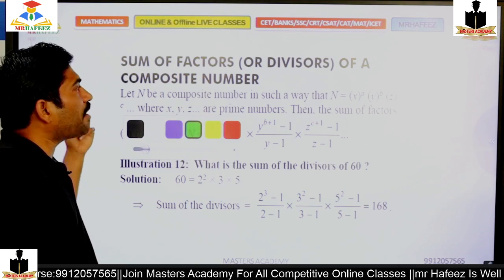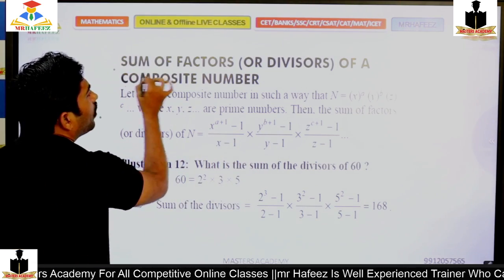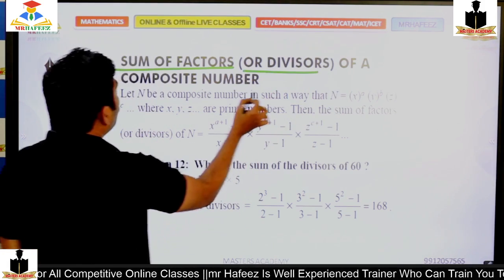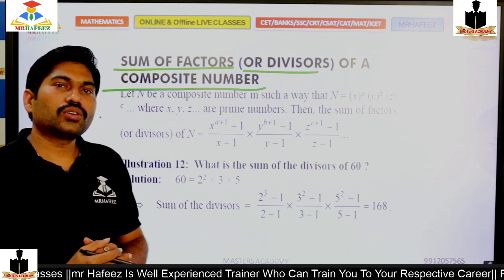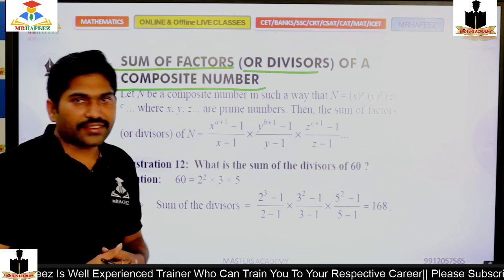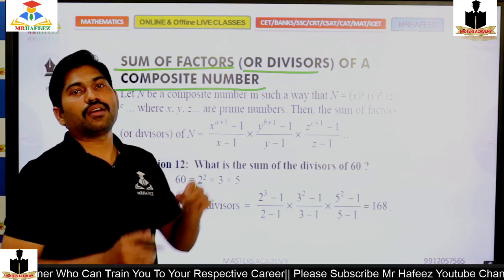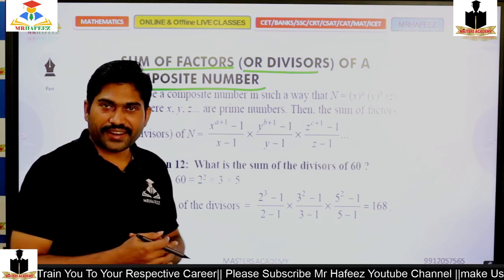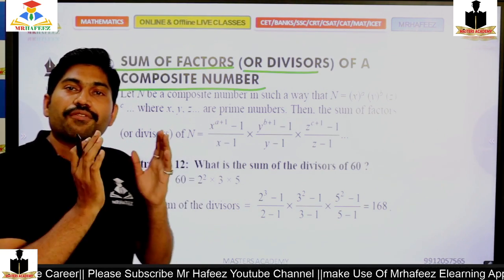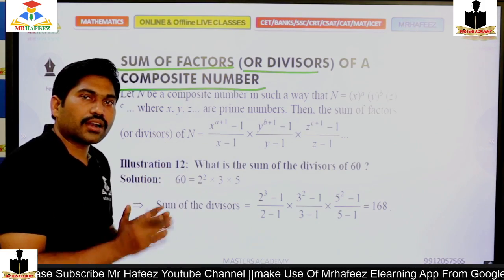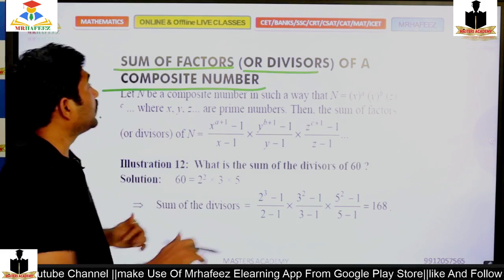Okay, sum of the divisors, sum of all factors. So the sum of all factors are divisors of a composite number. How can I calculate the sum of all factors? Knowing the number of factors is okay. If it is a product of prime powers, then the powers plus 1, if I multiply, I can get the number of factors. In a number of ways I can also calculate by number of factors divided by 2 or number of factors plus 1 divided by 2. But what about the sum of factors?